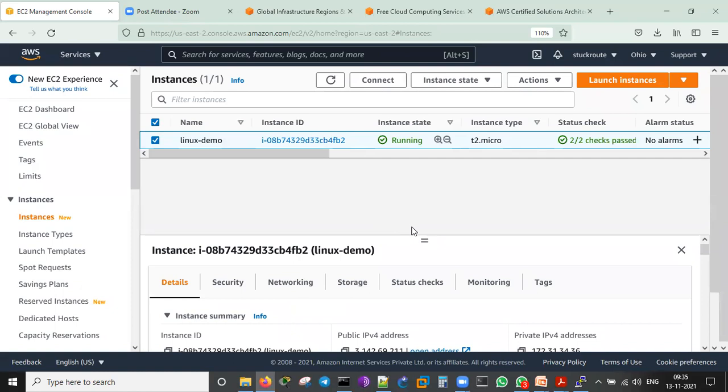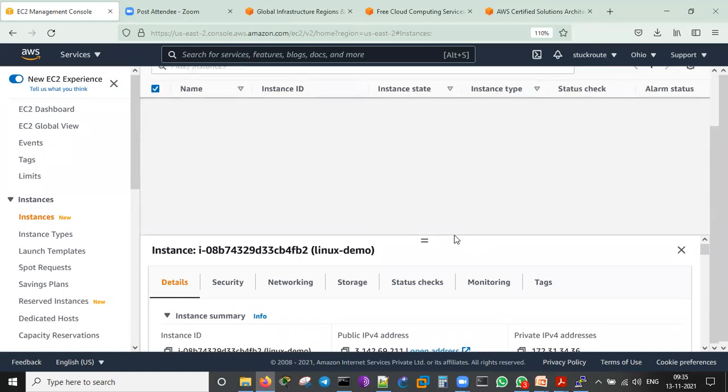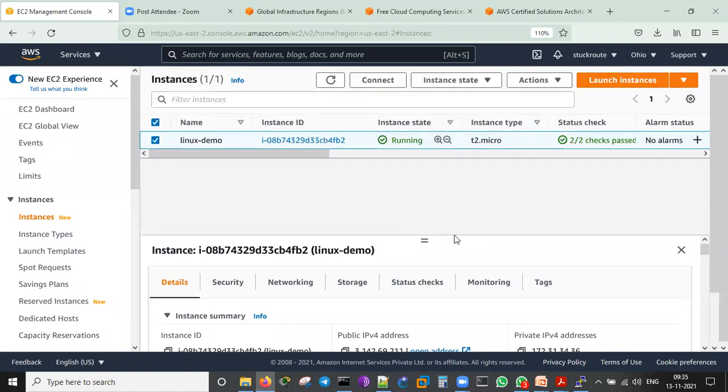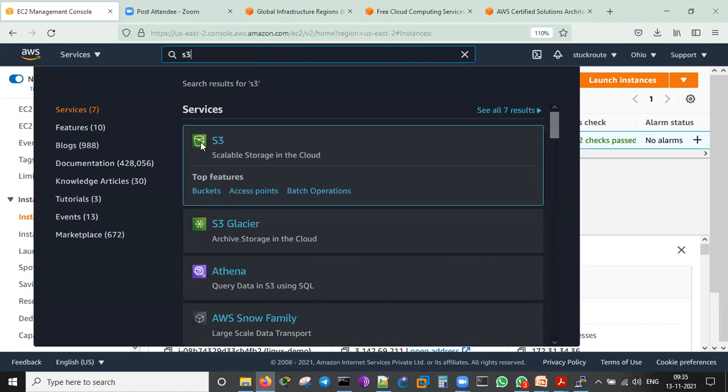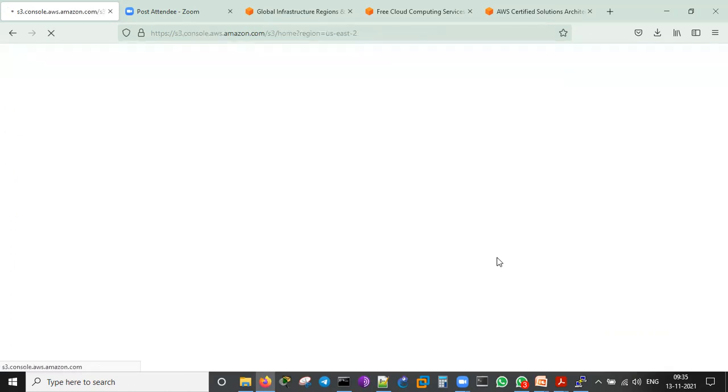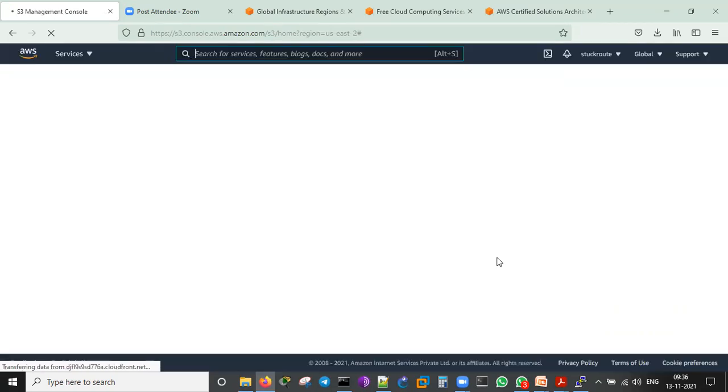Like that, I can create a Windows server. I can create databases. I can create S3 buckets, and other things you can create. Let me show you S3 here. I can search and go from here like this. It goes to the S3 management console.